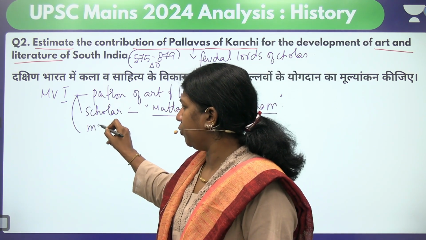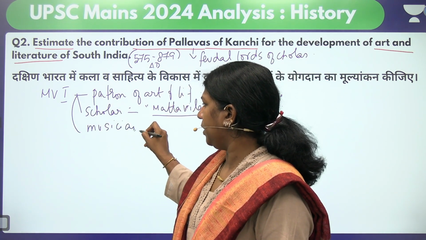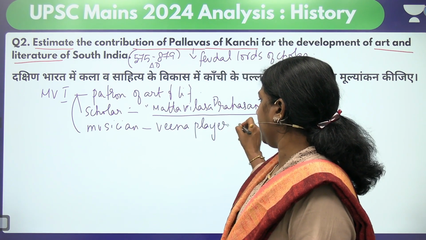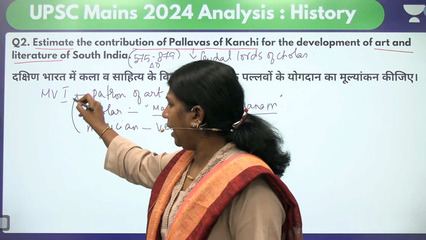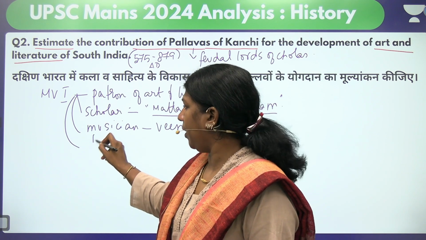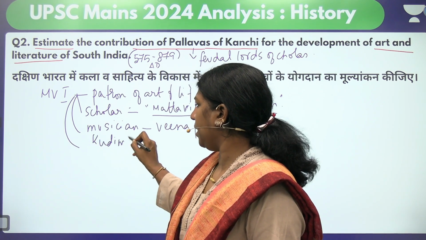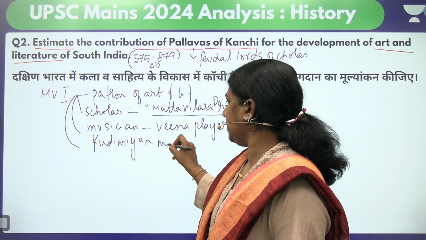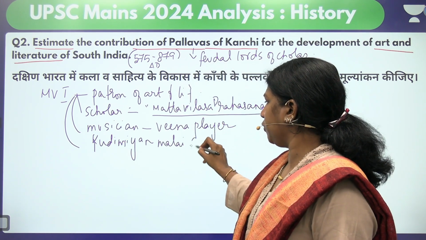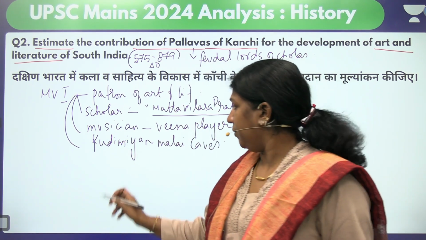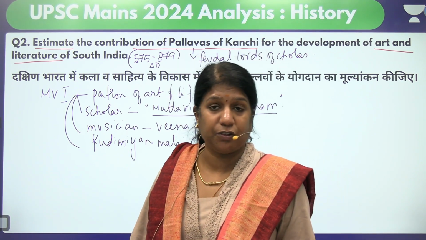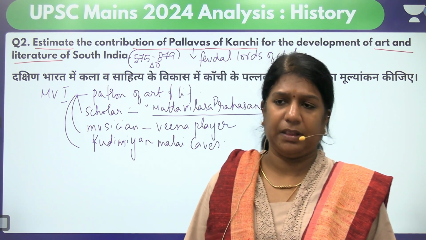He was a great musician and an excellent Veena player, and his musical notes are found in a cave called Kudumiyan Malai Caves. Kudumiyan Malai is in Tamil Nadu. So it is found in the Kudumiyan Malai caves, which clearly gives us an idea about how Mahendravarman was a great musician and his musical notes are found there.